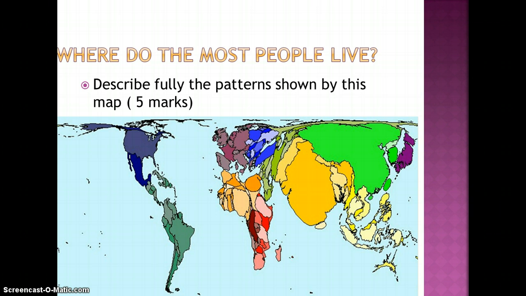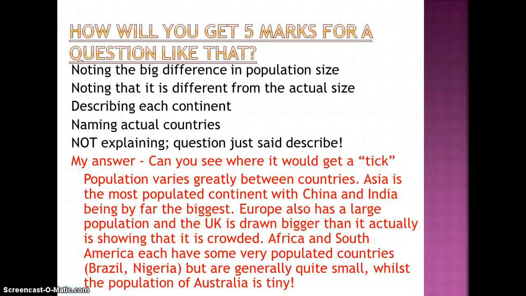So, where do most people live? You could easily get a question like this in the exam. Describe fully the pattern shown by this map for 5 marks. The question is, where do you get your marks from? So we have noting the big difference in population size, noting that it's different from the actual size of the real life countries, describing each continent, naming actual countries. Do not explain. The question just said describe. You are not going to get any more marks if you explain why it is the way it is.